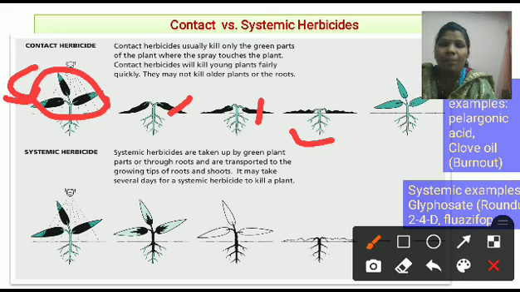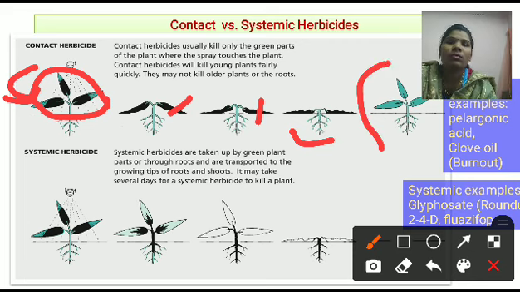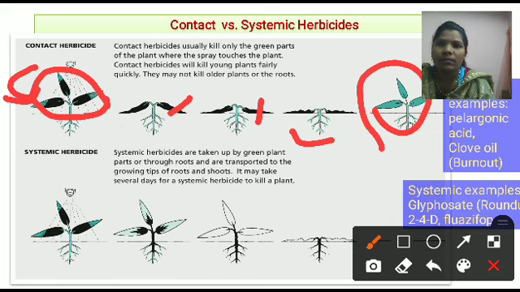And that's why what happened? This plant grows again after some days. This is called a contact herbicide. That means the herbicide which contacts a part of the plant, only that part is going to be killed. And that's why this is useful only for the young plant, not the older plant. Okay, the examples are pelargonic acid, clove oil, etc.